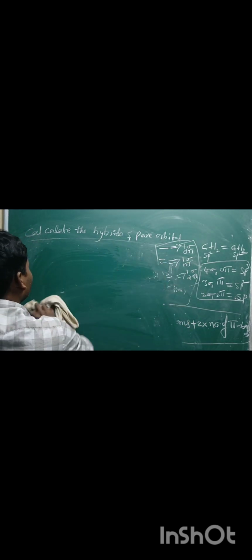If you take some more examples here, that is CH3, CH double bond NH. This is one compound. Let us find the number of hybrid orbitals and pure orbitals here.